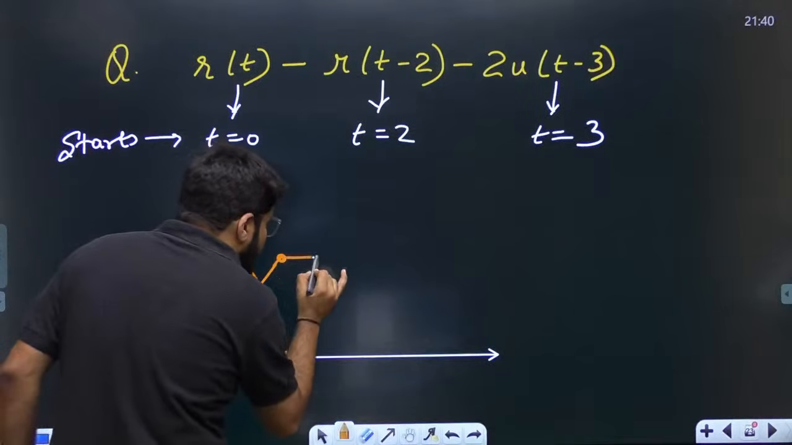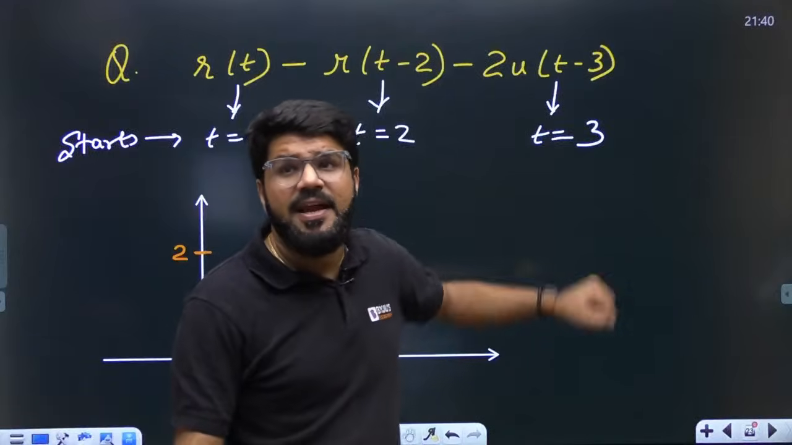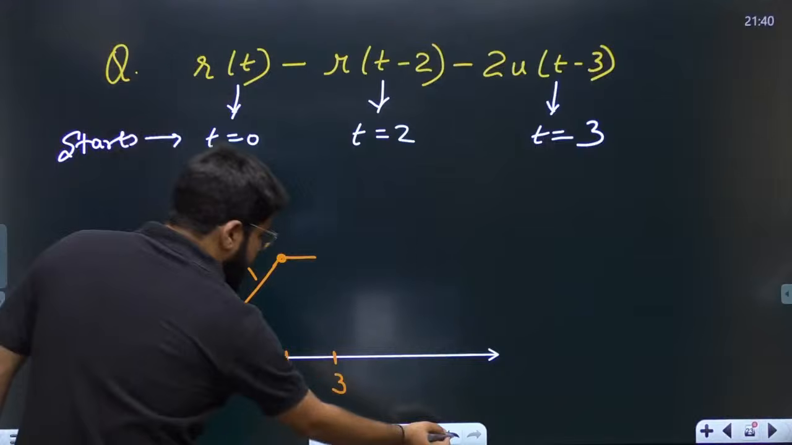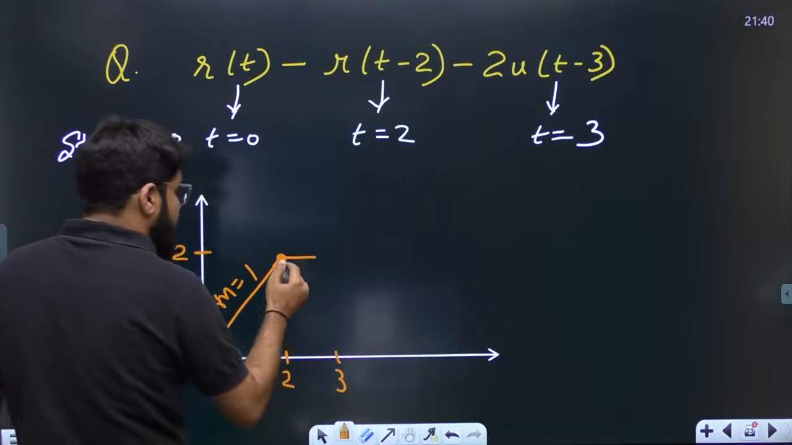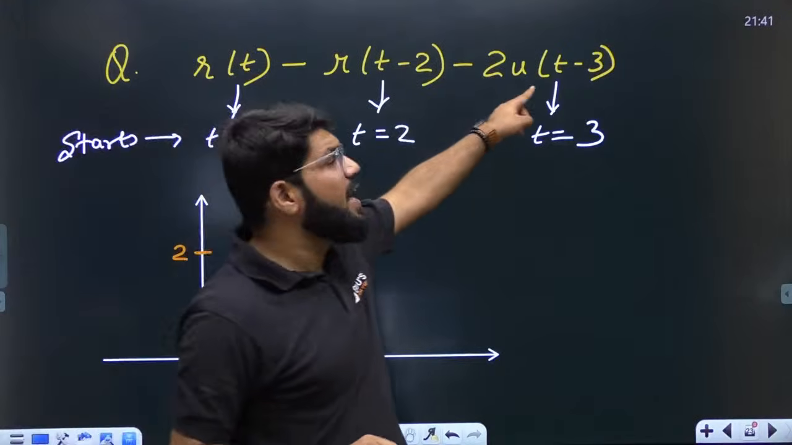That means you will move parallel to the x-axis, but only up to the next signal. And that next signal is occurring at t equal to 3. The next signal is straight away ready at t equal to 3. Okay, so let us only continue up to t equal to 3. Now, what is the signal at t equal to 3?